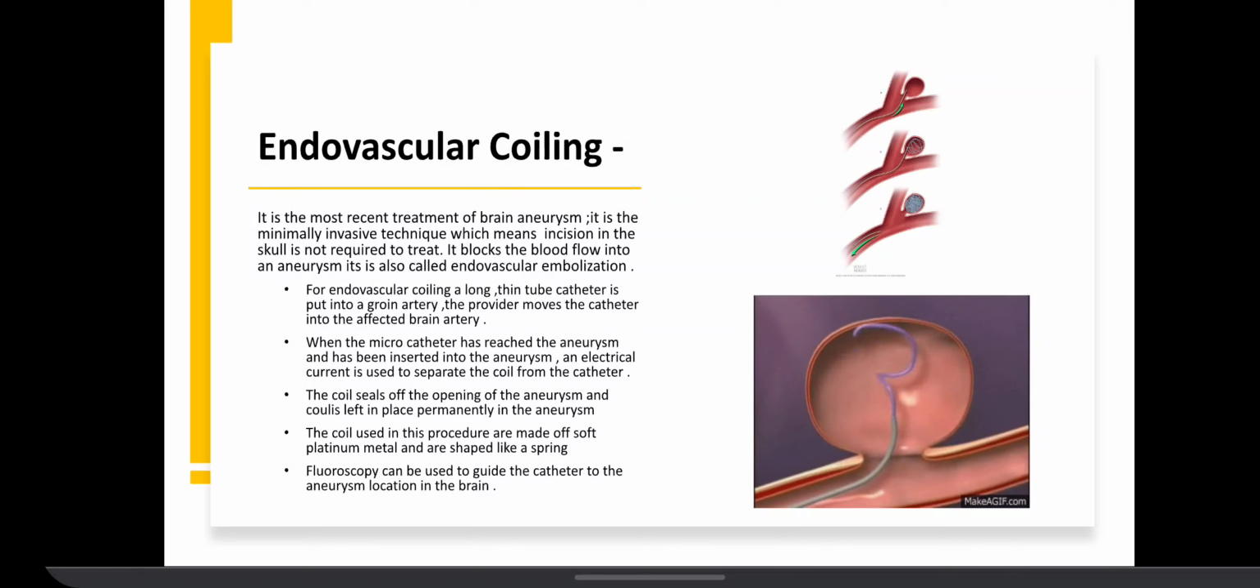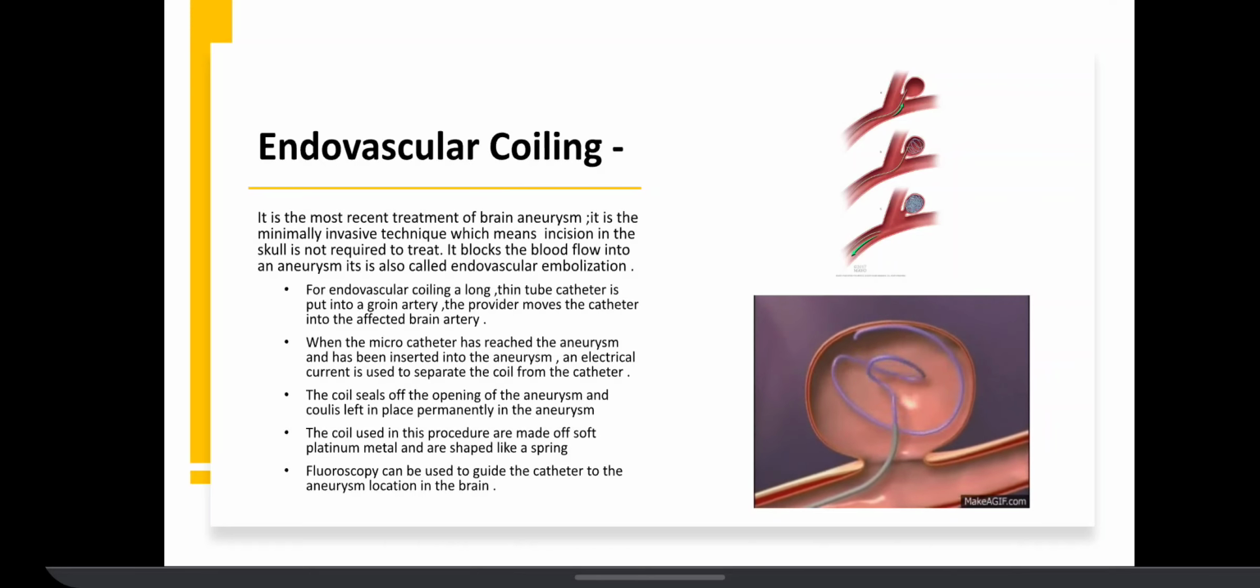Endovascular coiling. It is the most recent treatment of brain aneurysm. It is a minimally invasive technique, which means an incision in the skull is not required to treat. It blocks the blood flow into an aneurysm. It is also called endovascular embolization. For endovascular coiling, a long, thin tube, a catheter, is put into the groin artery. The provider moves the catheter into the affected brain artery.